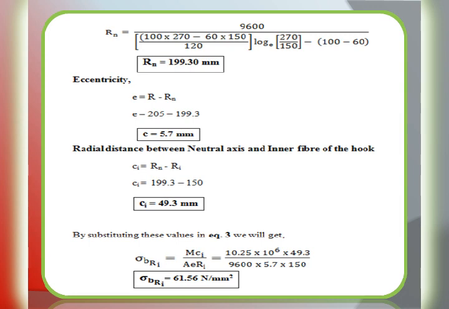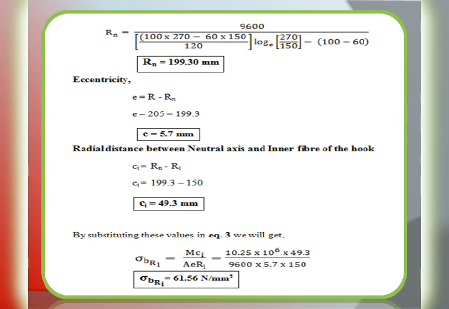Now, Ci value is required. So, that is radial distance between neutral axis and inner fiber of the hook. So, Ci is nothing but Rn minus Ri. Rn value just now we got, that is 199.3 minus Ri is 150. So, Ci is equal to 49.3 mm.